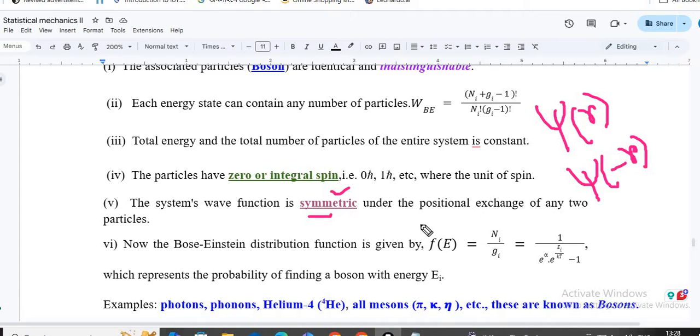Now again, when we are talking about quantum particles, quantum properties need to be incorporated. So in this case, the wave function has some spin. Which type of spins are there for the boson particles?